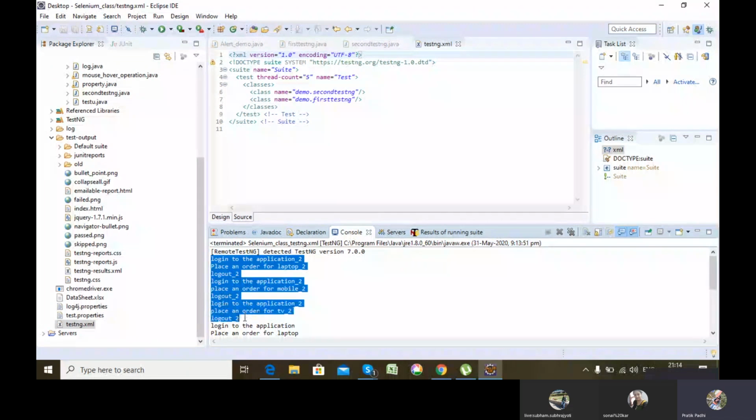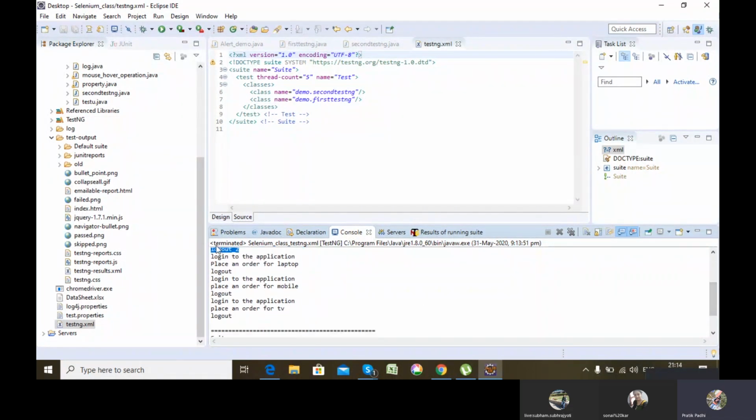See, this is for the second file test cases. This is for the first file test cases. Both of them got run simultaneously. Got my point?